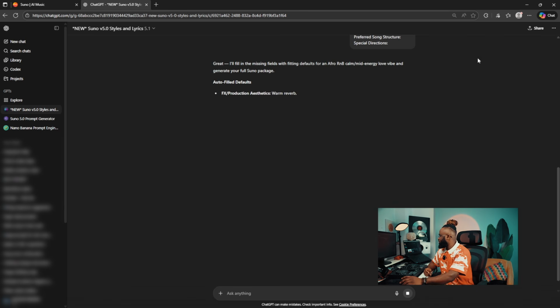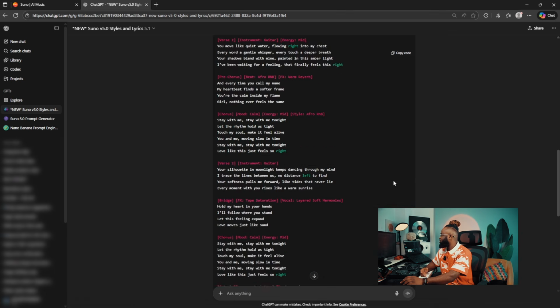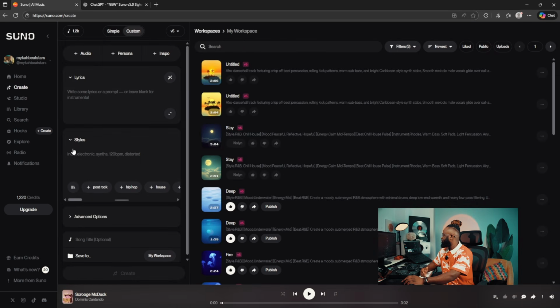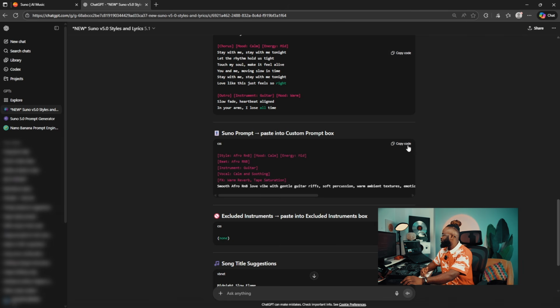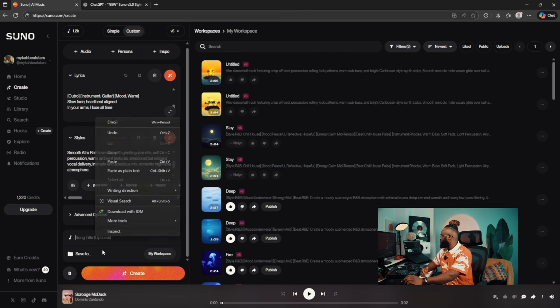So it's going to fill the remaining for us, and it has given us some nice lyrics. All I just need to do is to copy and go over to Suno, and let's go over to the create section. Right in the create section, I'm just going to paste in the lyrics and the prompt. So let's copy this, that's the style, and just paste it. Just paste over the song.